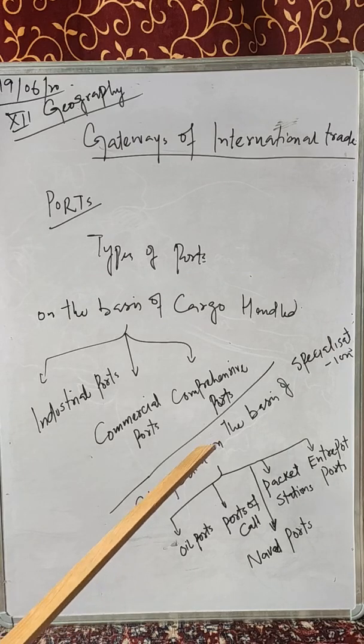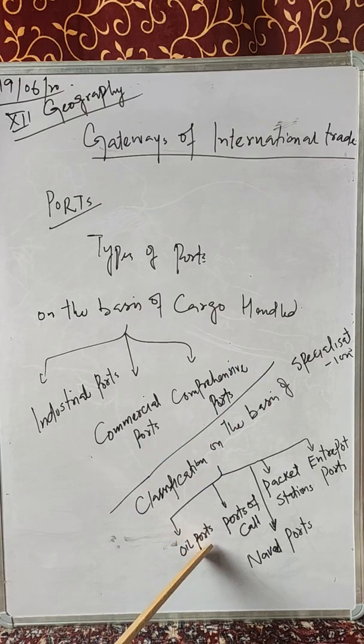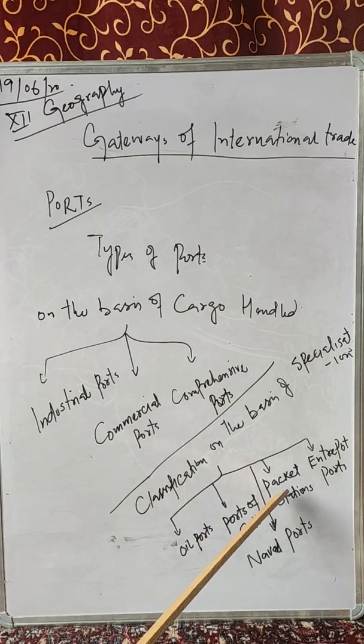After this there is one more classification, that is the classification of ports on the basis of specialization. On the basis of specialization, these ports are classified into oil ports, ports of call, packet stations, entry ports, and naval ports. First is the oil ports. Oil ports are those ports which are dealing in the processing and shipping of oil. These ports may be tanker ports, these ports may be refinery ports. But in a nutshell, these are handling oil.